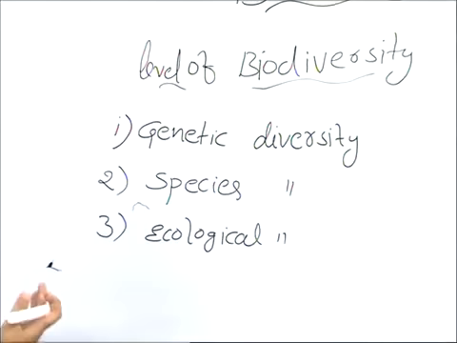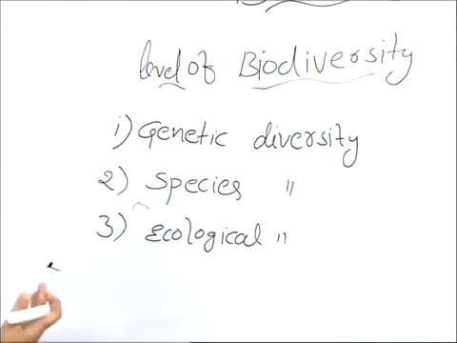Friends, generally, when we hear the word genetics, what do we remember? Yes, we remember the genes. Here, genetic diversity means the diversity of genes within a species. Friends, look at this picture. What do you observe here? Wow! Different kinds of dogs. Friends, all are the same species, but there is some difference.